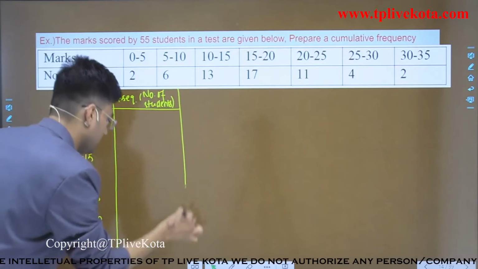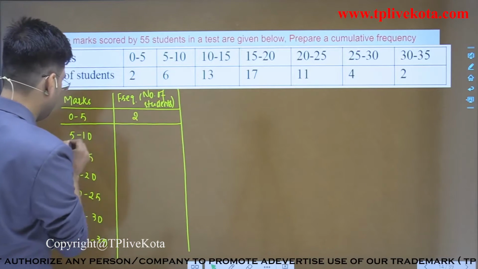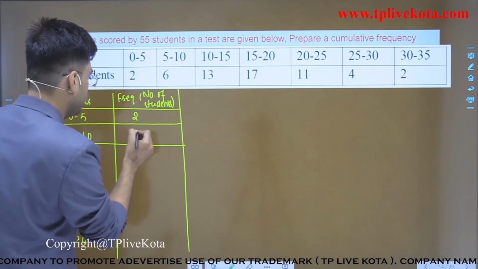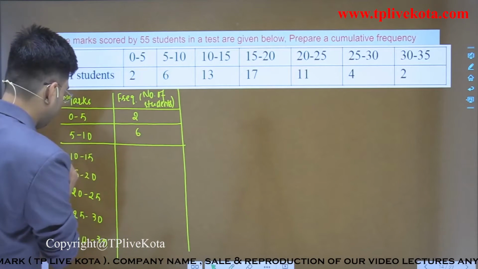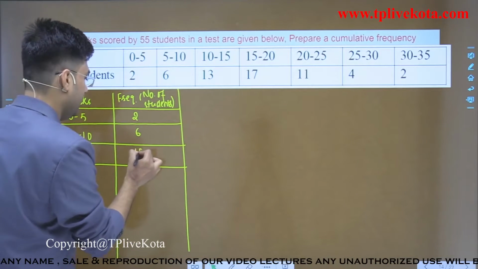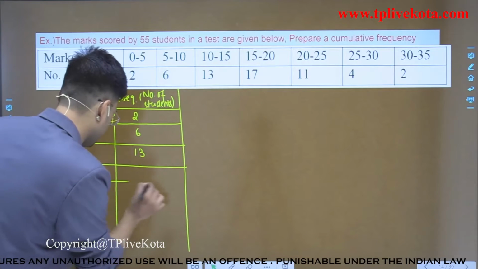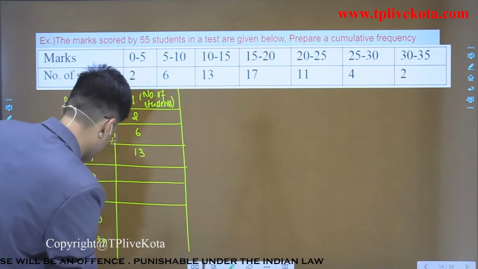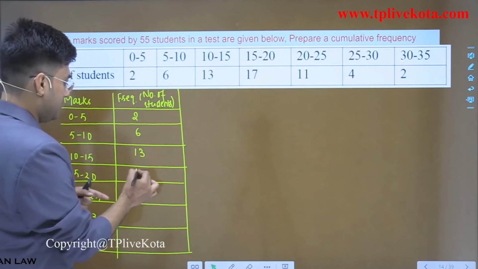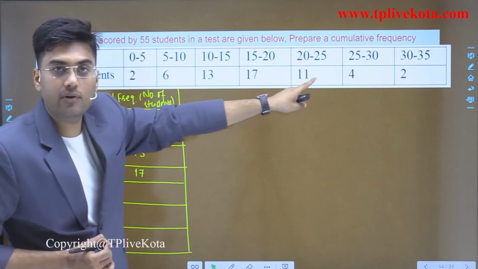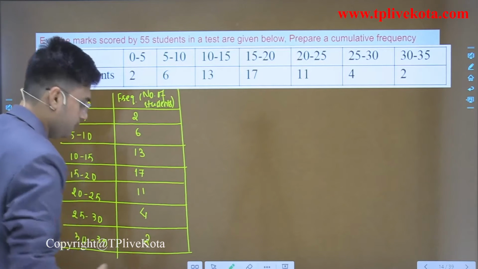So in 0 to 5 it is 2, 5 to 10 it is 6, 10 to 15 it is 13, and in 15 to 20 it is 17. So first of all let's draw the table here. After 17 it is 11, 4 and 2.